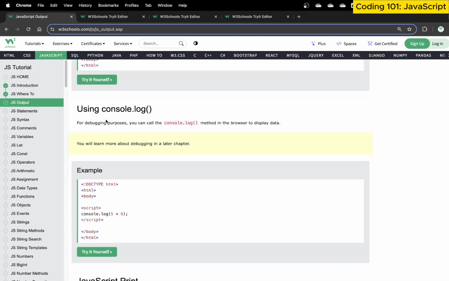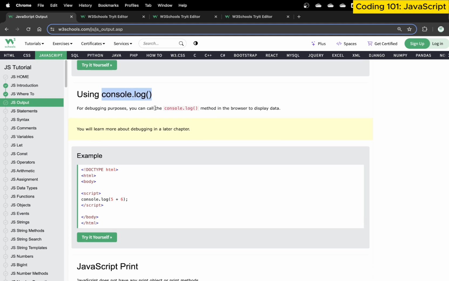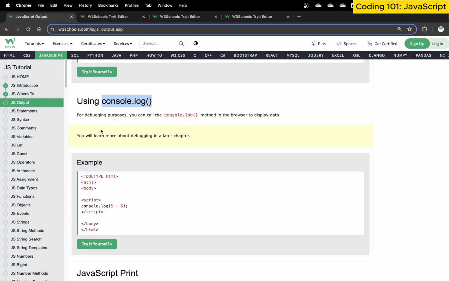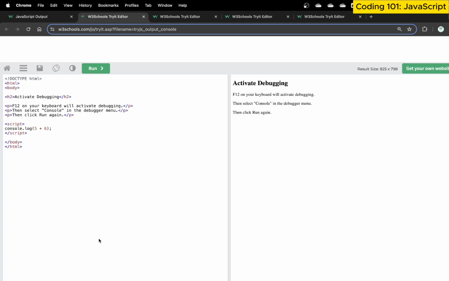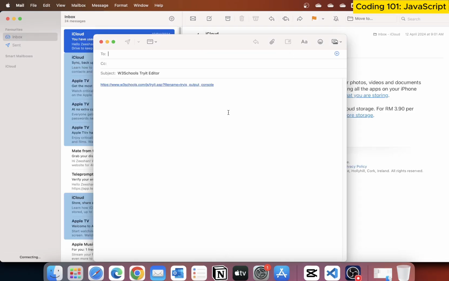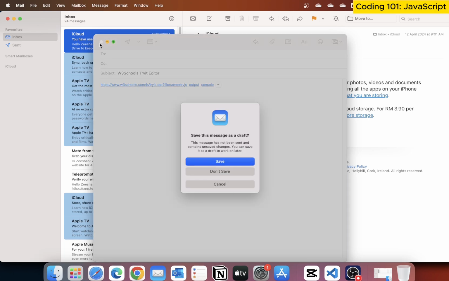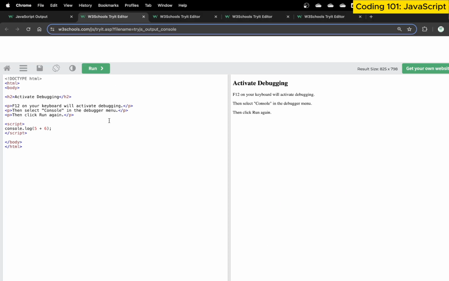Then the third is console.log. Console.log is another way programmers read and understand errors, or the way debugging works. For example, if on my keyboard I press F12, or usually Control Shift I, we have something called... oops, no, this one. If I go back to my Google Chrome, sorry about that.